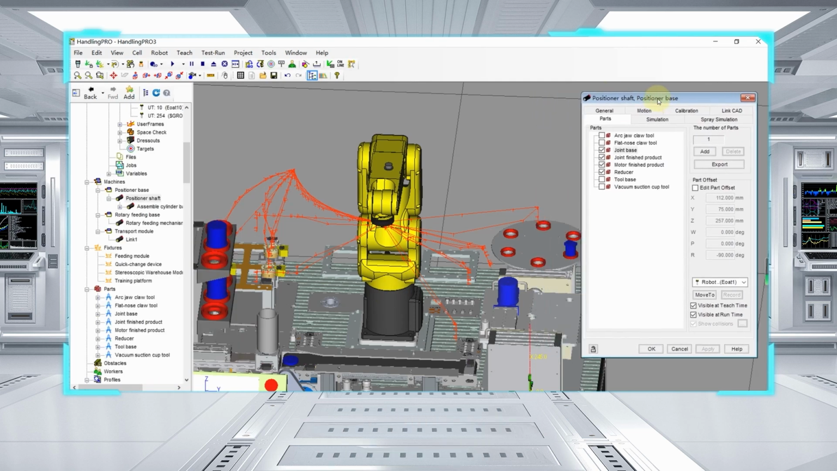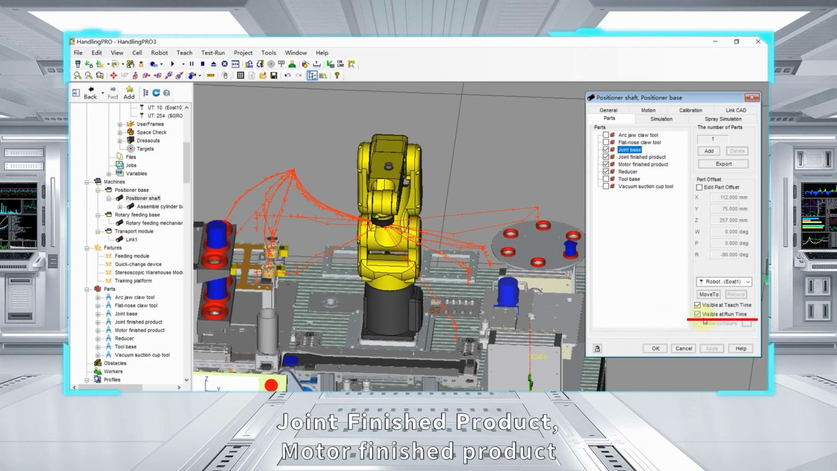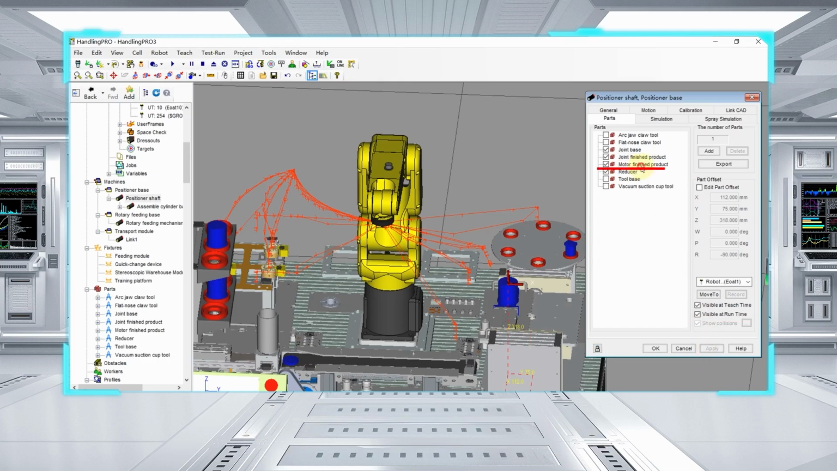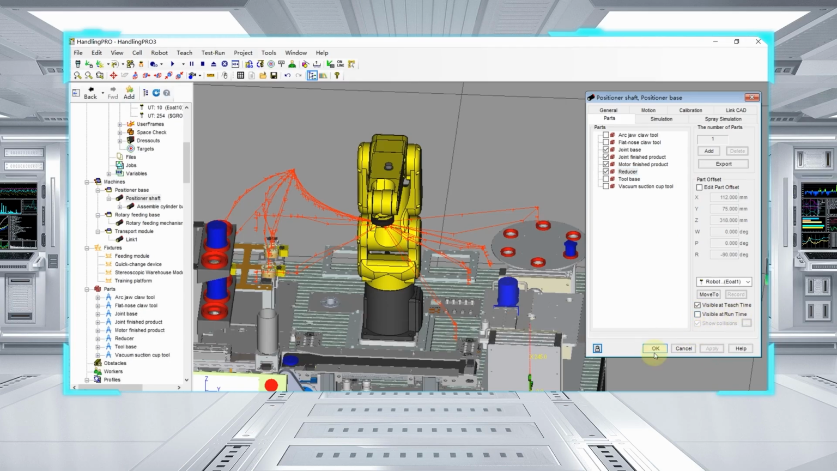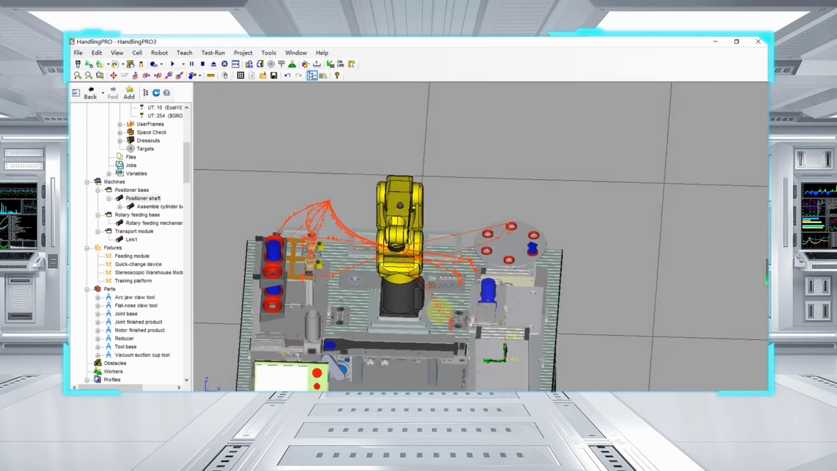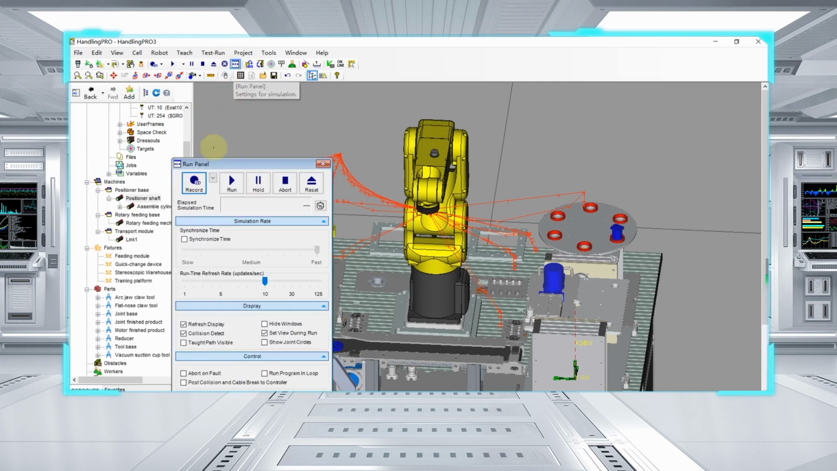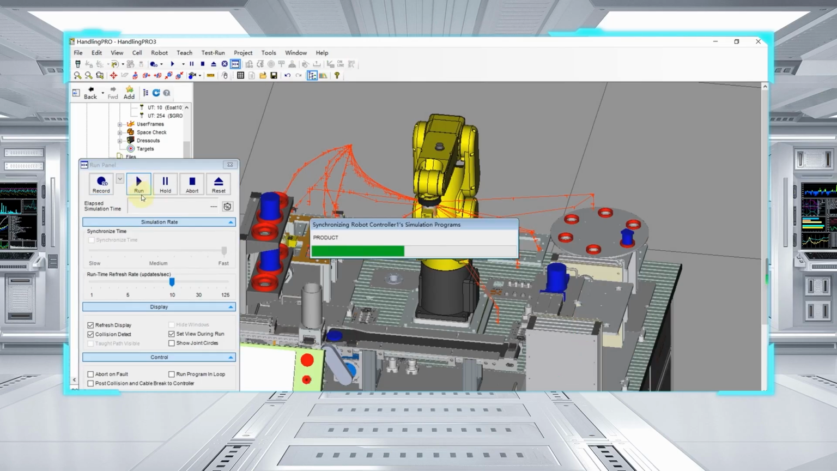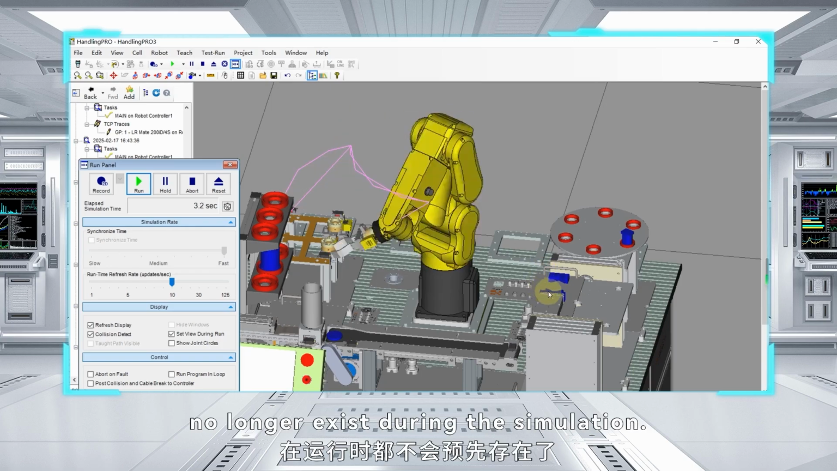Open the Parts tab. Similarly, in the Parts tab, uncheck Visible at Runtime for Joint Base, Joint Finished Product, Motor Finished Product, and Reducer. Now let's run the simulation again. This time, we find that these objects no longer exist during the simulation.